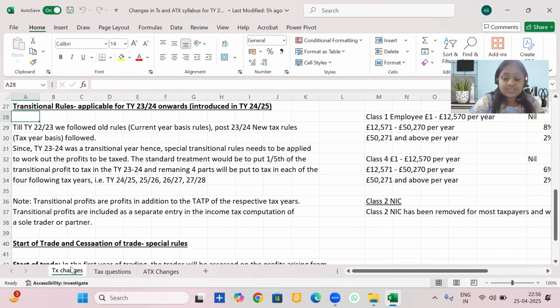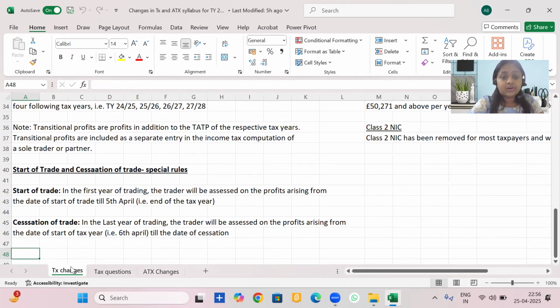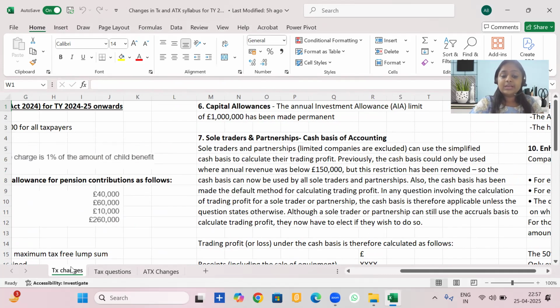Now, some special rules, let's just have a quick note of it. If there is a start of trade during the year, then the period to be taxed will be from start of trade till the end of tax year, that is till 5th April 2025 in your case. When there's a business ceasing in the tax year, that is a cessation of the business, then we will tax profits for the period from the start of the tax year till the date of cessation, that is from 6th April till the date of cessation. I hope I'm absolutely clear with it.